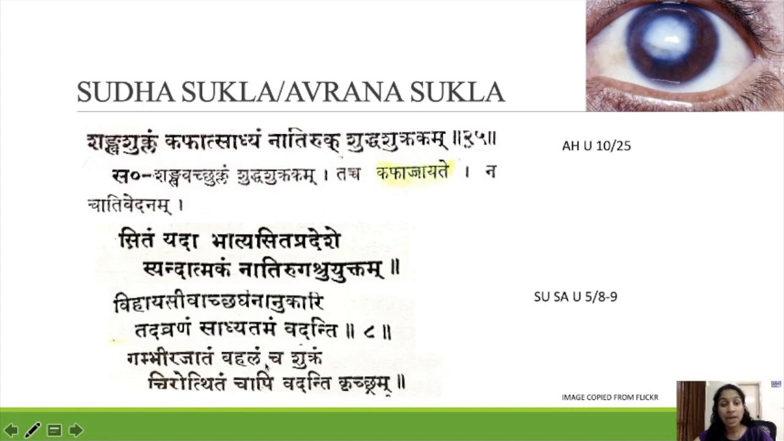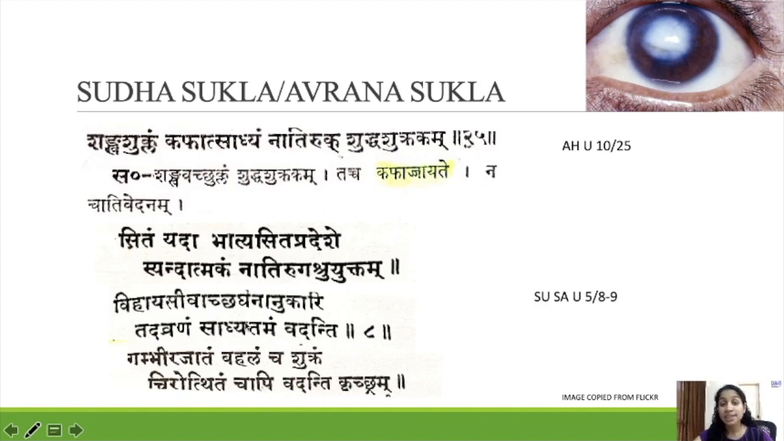Gambhira jadam bahalam cha shukram chirothidam chabi vadanti krichram. If these symptoms are there, then it is a Krichra Sadhya Vyadi. Gambhira Jadam is when it is deep, thick, with more layers affected. Chirothidam means long standing, chronic. A chronic condition is Krichra Sadhyam, difficult to cure.